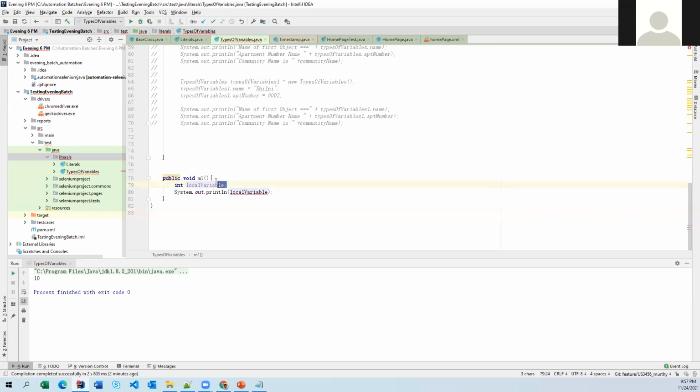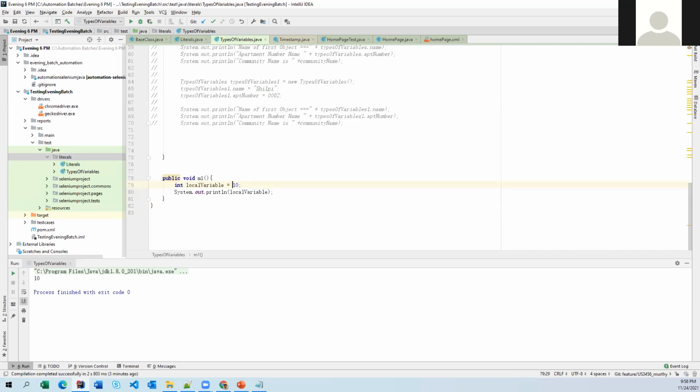So here, if you don't assign, no value has been assigned internally. No one is responsible to assign a value for that, but still you are using it. The local variable has not been initialized, that means nothing is there, but you are using that nothing somewhere else. Then there is no meaning. So that's the reason we are getting this error. So definitely before using your local variables, you have to initialize them.